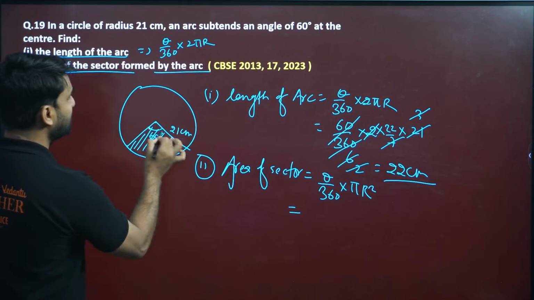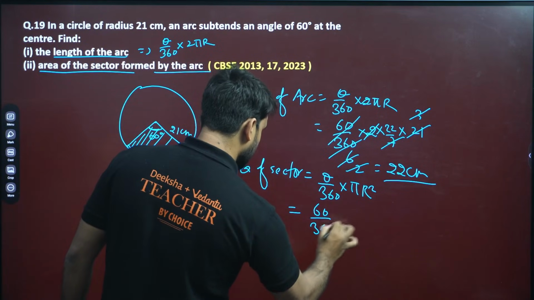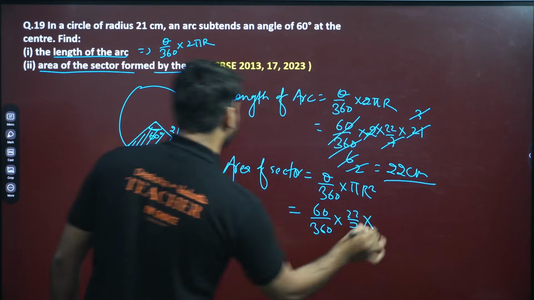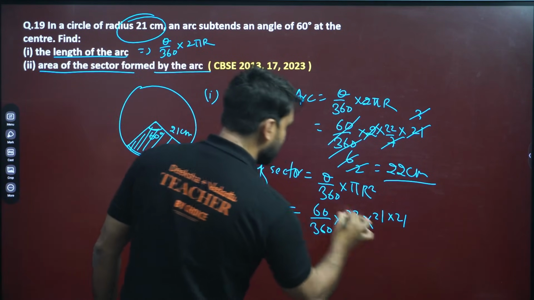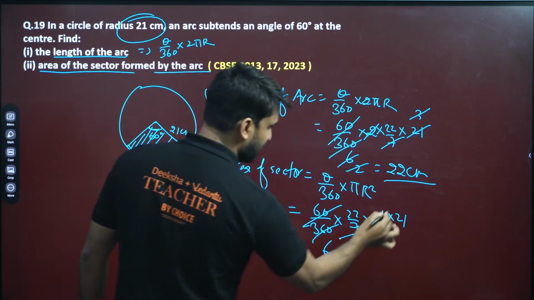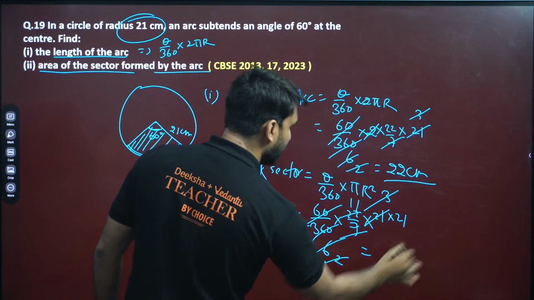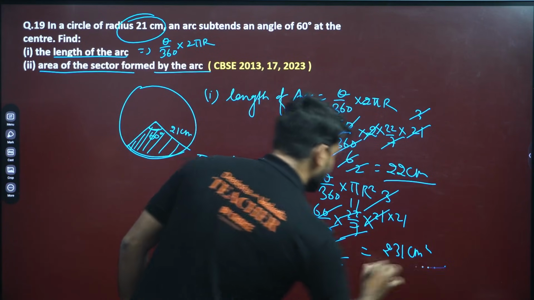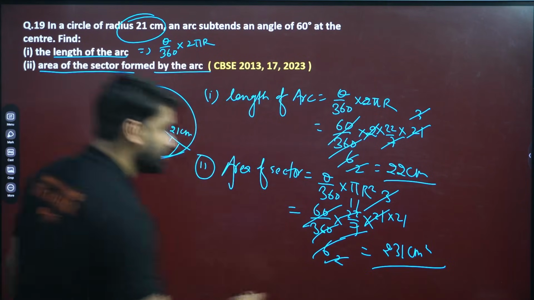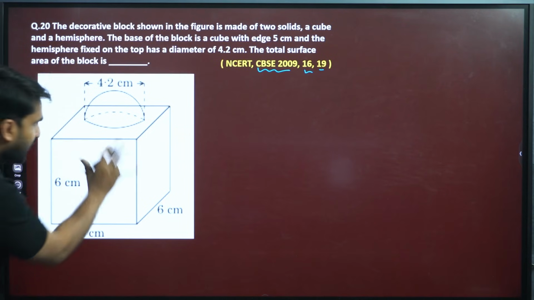Theta, the angle subtended by the arc, is 60 degrees, into 22 by 7, and the radius is 21 square, so 21 into 21. This will cancel by 6, this will cancel by 3, 2, 2 will cancel, and 11 remains. So 11 into 21 is 231 centimeter square. This is area, so make sure to write the unit also. Don't miss the unit.